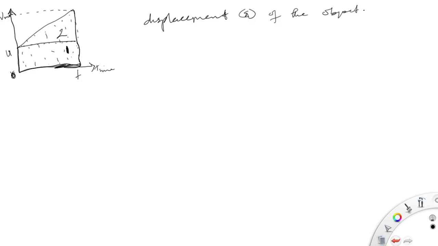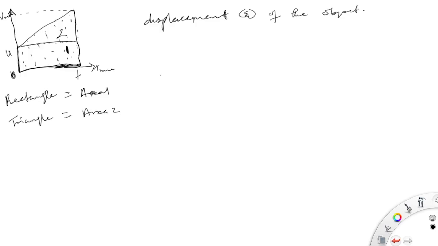So we now have a triangle and a rectangle. Hence, the sum of these two areas: the rectangle is area 1, and the triangle is area 2.